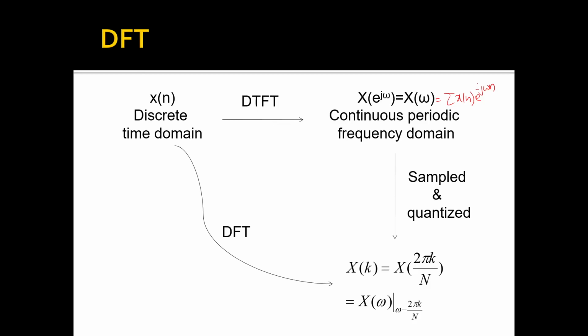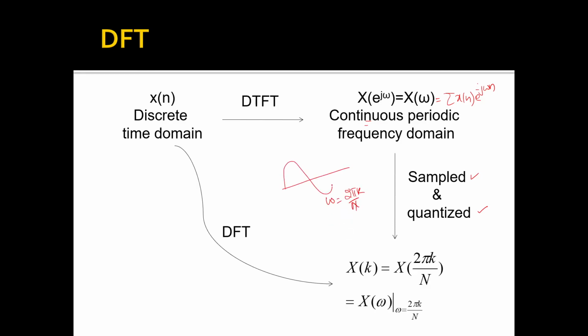Now this continuous periodic signal, we cannot apply as input to the digital signal processor because this is continuous in nature. So what do we have to do? We have to convert this continuous signal into a digital signal. For that, we perform sampling and quantization. When sampling and quantization are performed, at regular intervals we take the samples in such a way that omega is equal to 2 pi k by n.